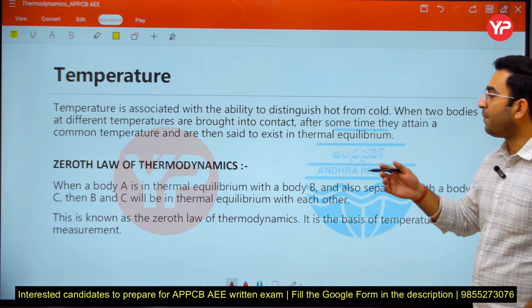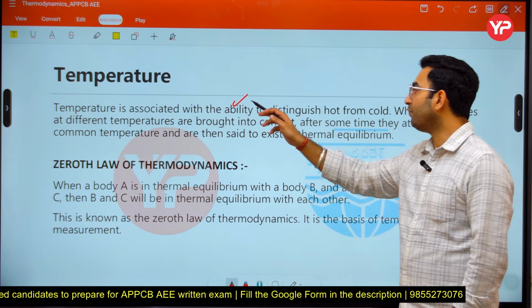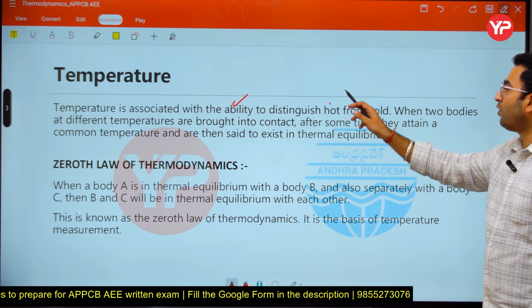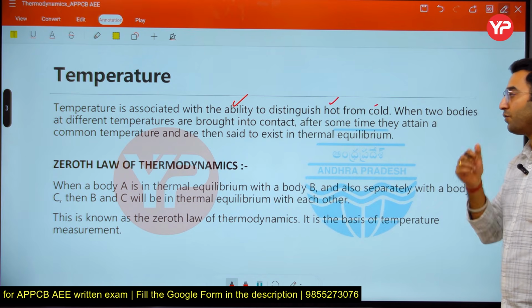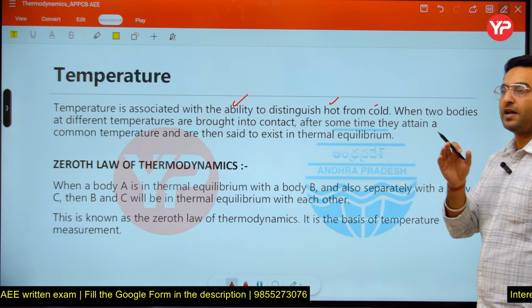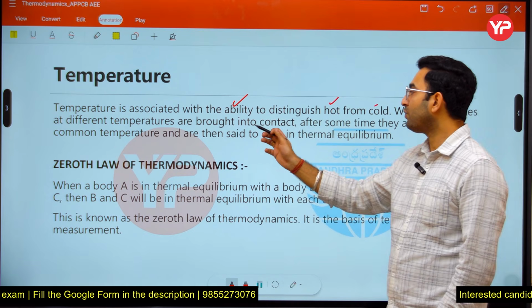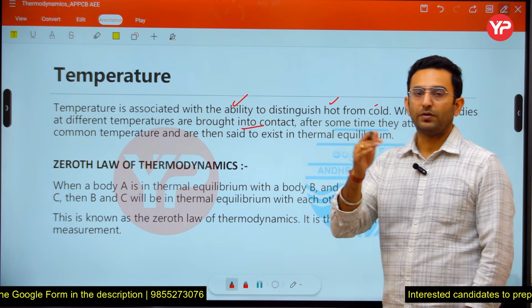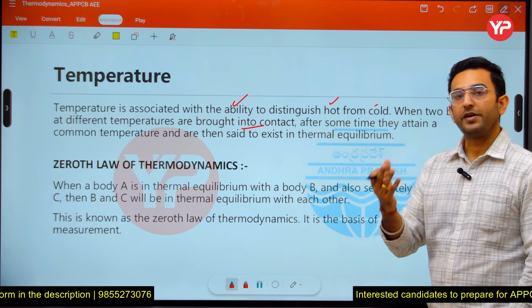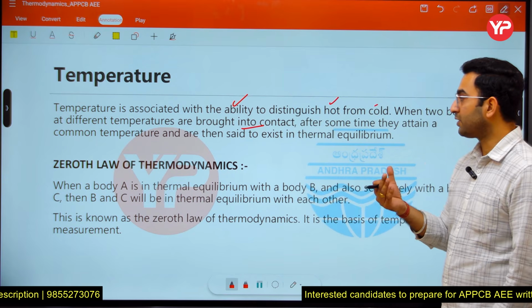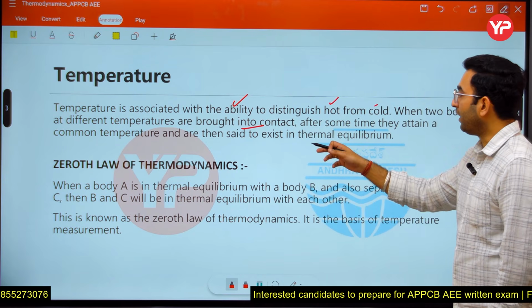Temperature is associated with the ability to distinguish a hot body from a cold body. Whenever two bodies are maintained at different temperatures and brought into contact, they are going to transfer heat until they attain thermal equilibrium.